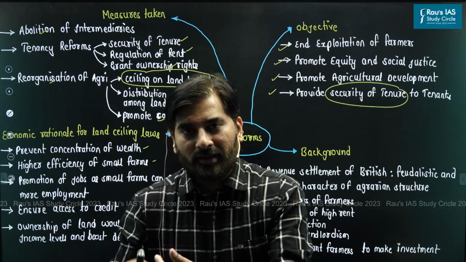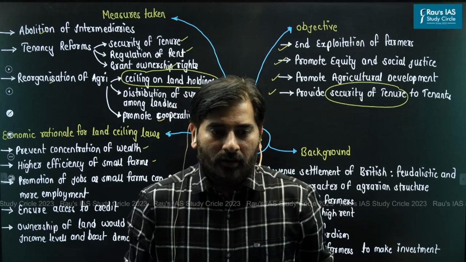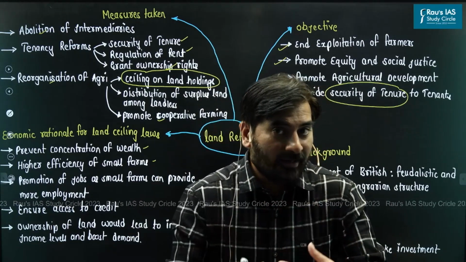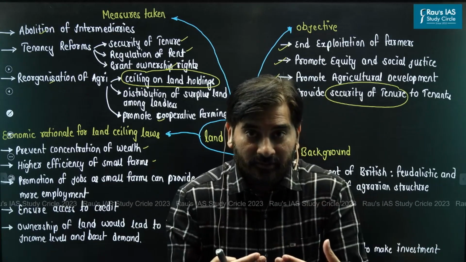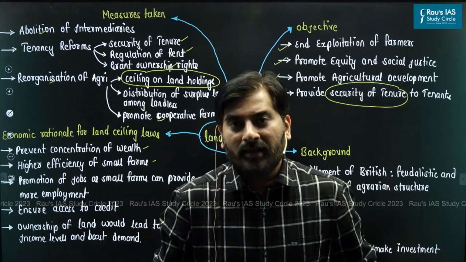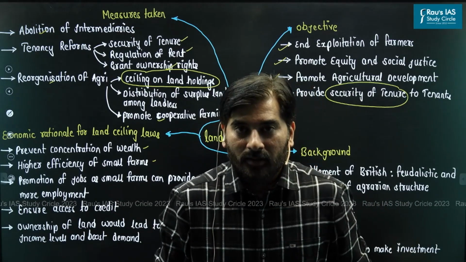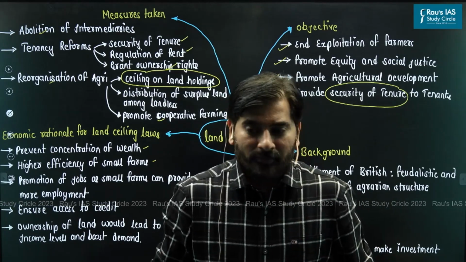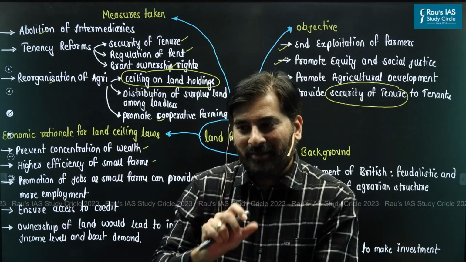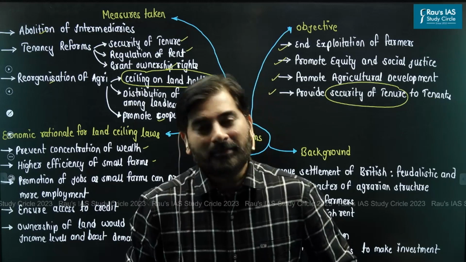They are actually cultivating agricultural crops on a land owned by someone else. So, when the farmers are not cultivating the crops on their own land, there is lack of incentive for the farmers to make adequate investment to improve the agricultural land. So, obviously, the land's productivity will be lower. It is expected that if farmers own the land, that ownership itself will incentivize them to make more investment so that the productivity increases. This is one.